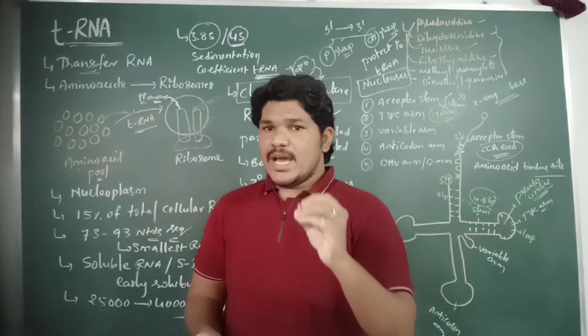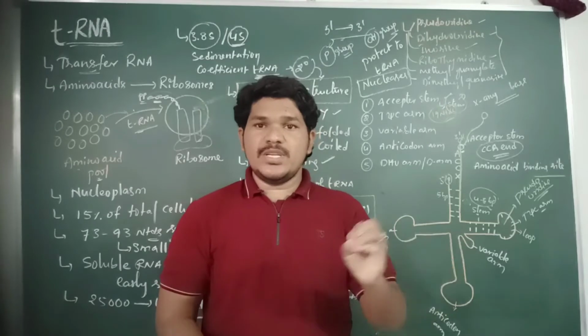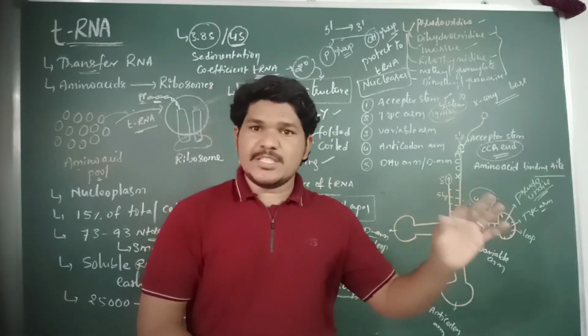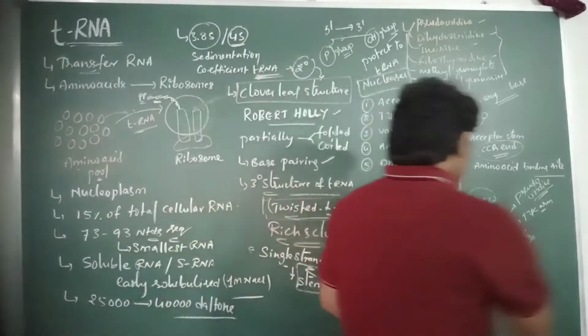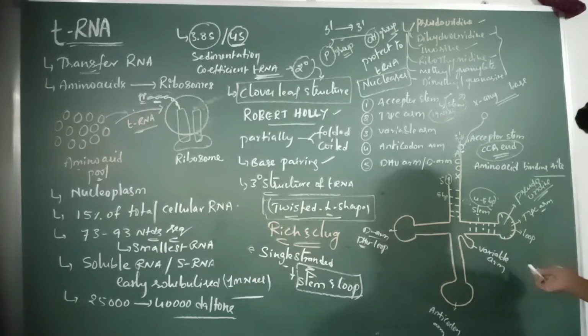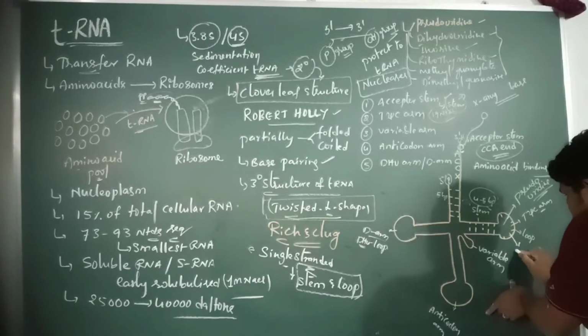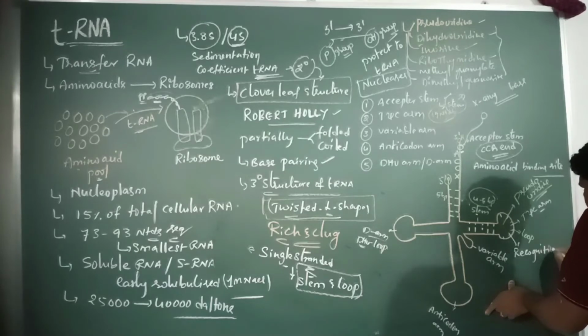All the tRNA molecules bind with the ribosome at a particular specific site during the translation process. The T-psi-C loop of the tRNA is mainly responsible for the recognition of the ribosome site.